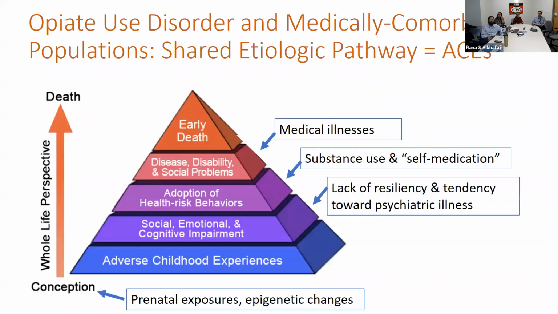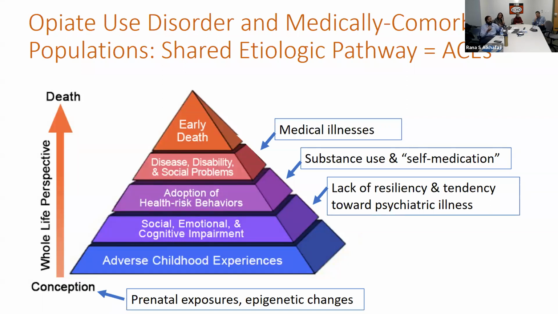And last, medically comorbid populations. Many of you have probably heard this. I'm gonna start by bringing up this idea that there is often a shared etiologic pathway, which is the ACEs, or adverse childhood experiences, right? Very often, these are things that someone experiences very early in life, whether it be abuse or even things like neglect. And things build upon it, such as social, emotional, and cognitive impairment, adoption of health risk behaviors, which can include things like substance use disorders, and ultimately many diseases and even mortality, right?